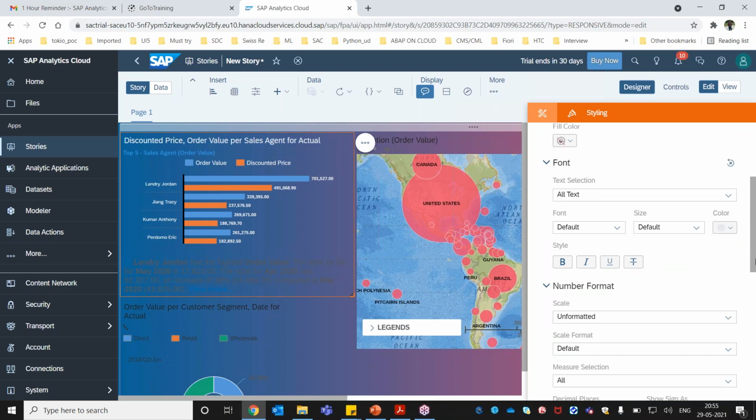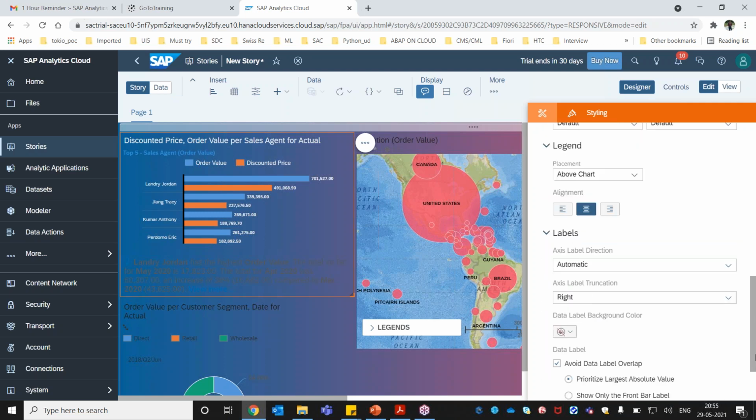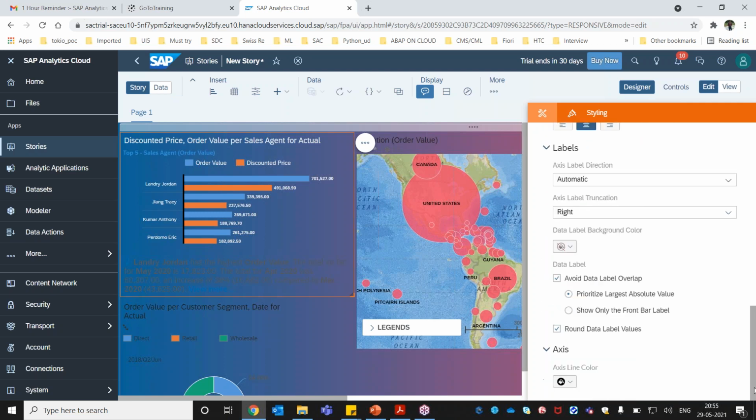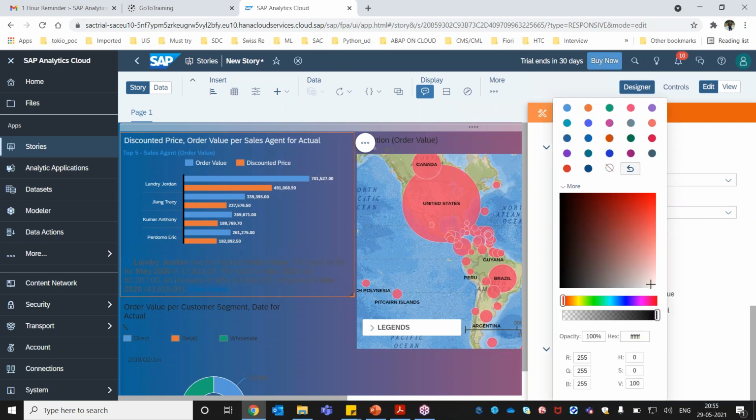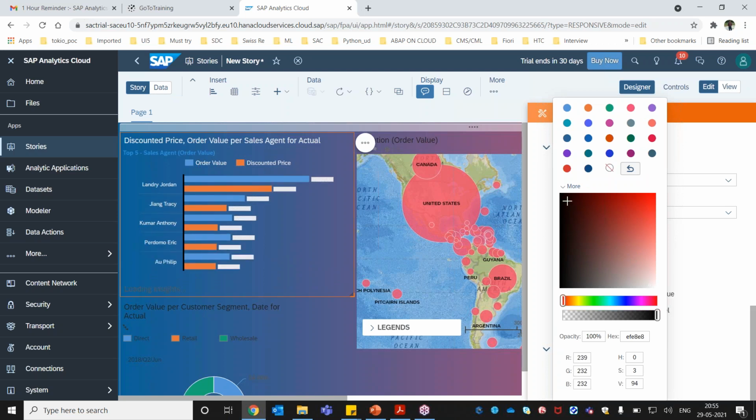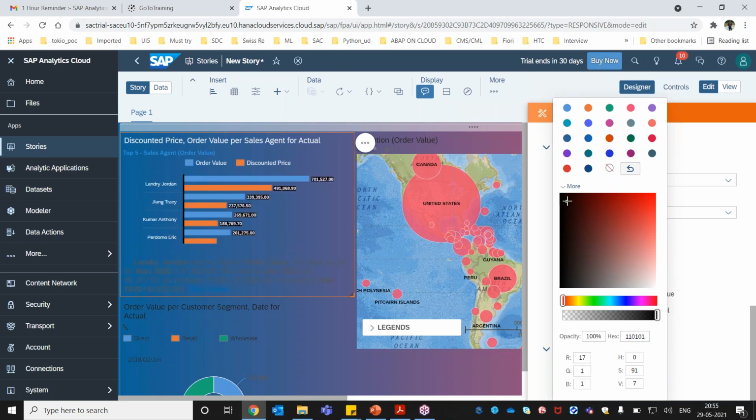If I go a little bit down: number formats, legends, labels, data label color and all. I can change these and explore the different options available. I can apply, and we'll see in our coming session how to do the styling. I can click on more and select the color we want, and based on that the chart will get refreshed. It depends how we want to visualize this data.